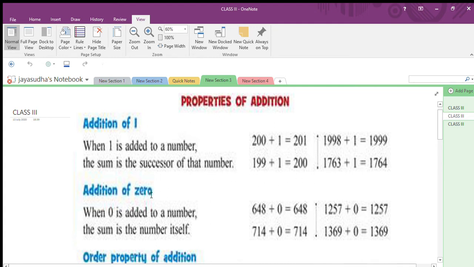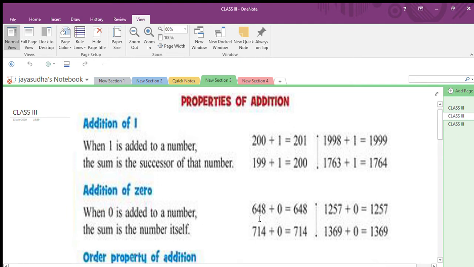Then another property, addition of 0. What is the first property? Addition of 1. Now addition of 0. Addition of 0 means when 0 is added to a number, the sum is the number itself. What is the meaning of number itself? It means the same number. When you add 0 with any number, you get the same number. That is the meaning of the number itself.